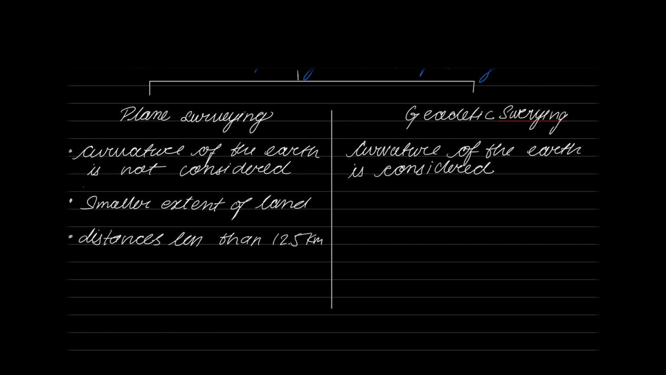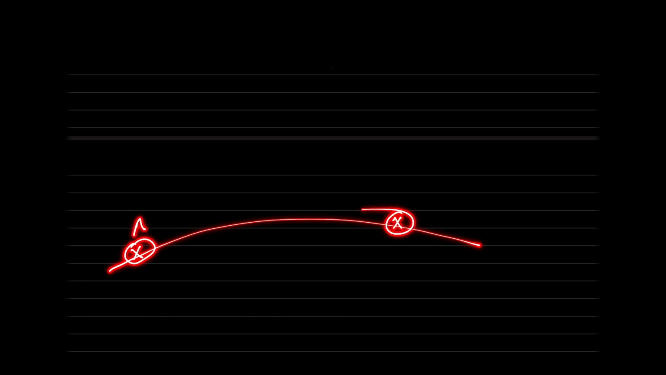I have taken A and B in such a way that the arc length AB is equal to 12.5 kilometers. The curved length AB is 12.5. Now I want the chord length AB. What do you mean by chord length AB? It is nothing but the straight line distance AB.